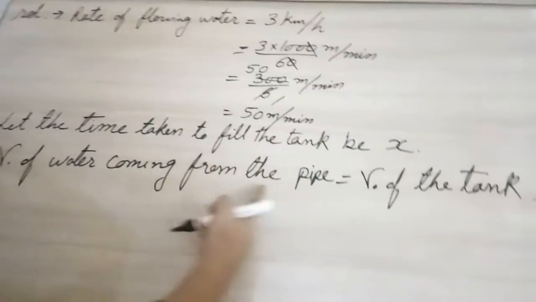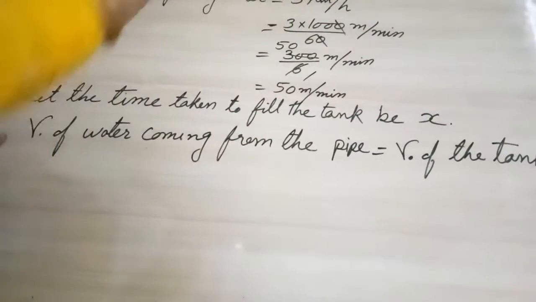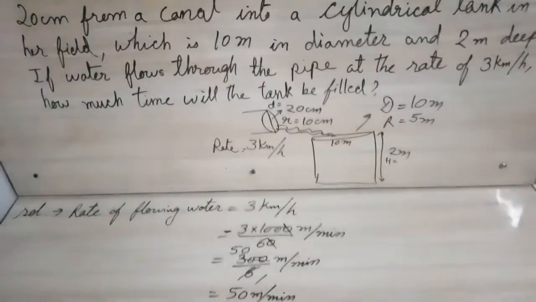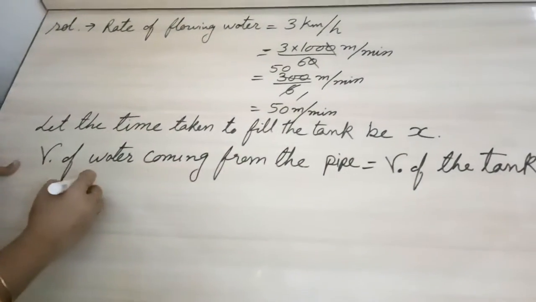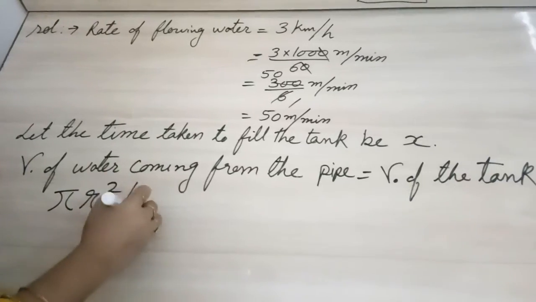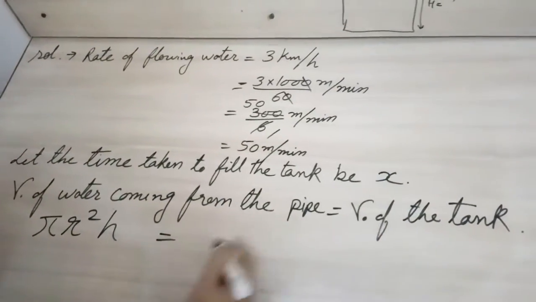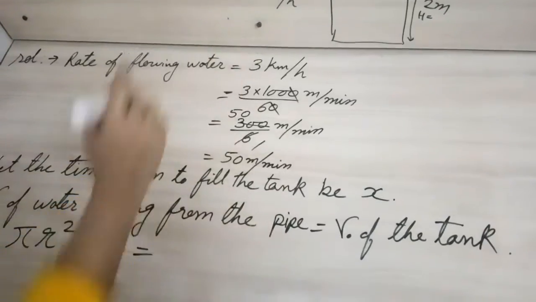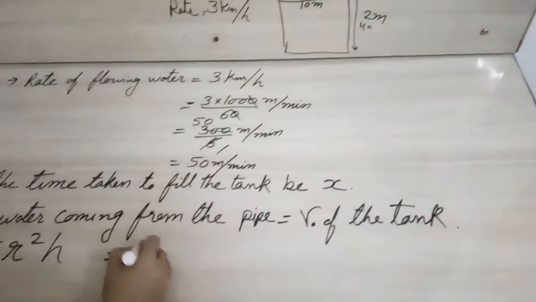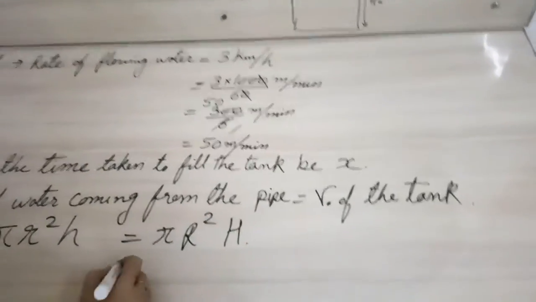Now when we talk about the pipe, it is cylindrical in shape, so our formula will be pi r square h, is equal to the volume of the tank, which is again cylindrical, so it will be pi capital R square and capital H.